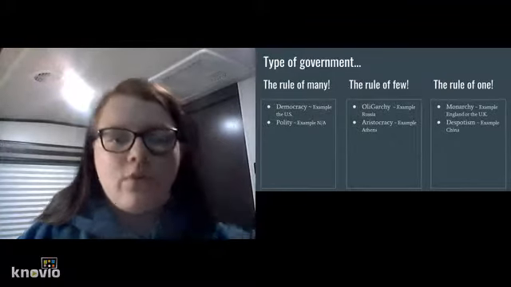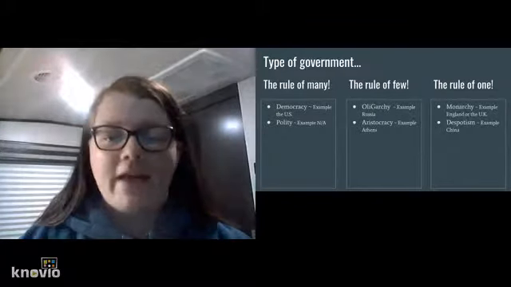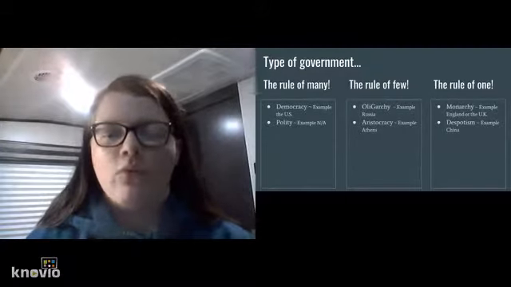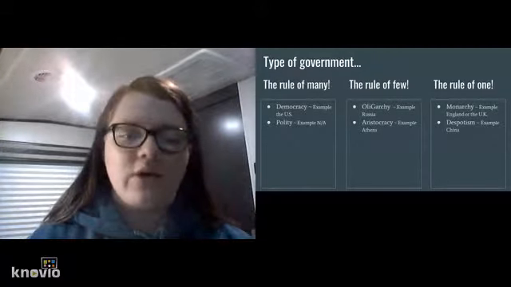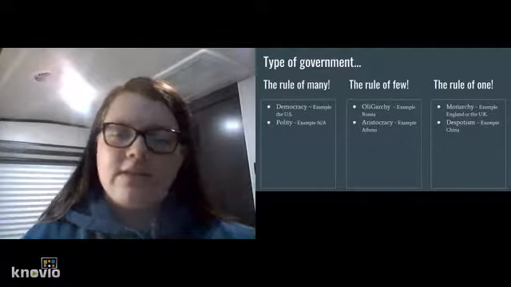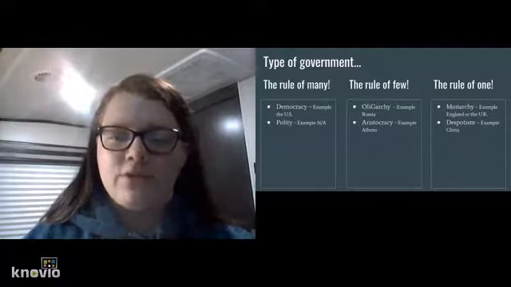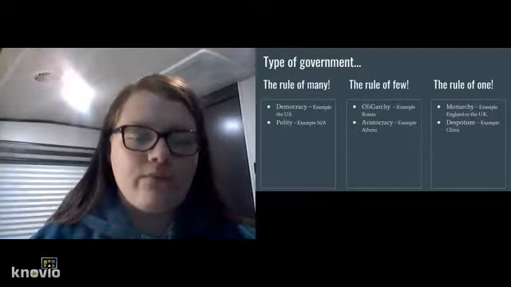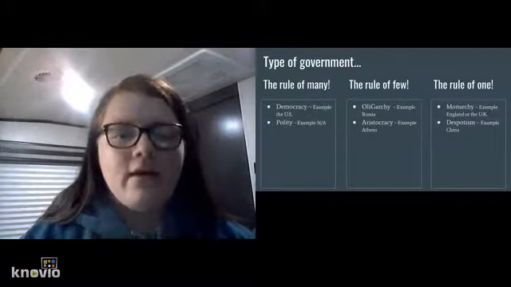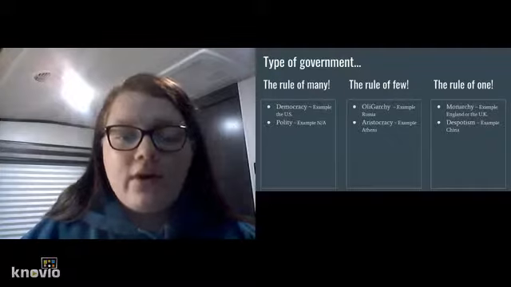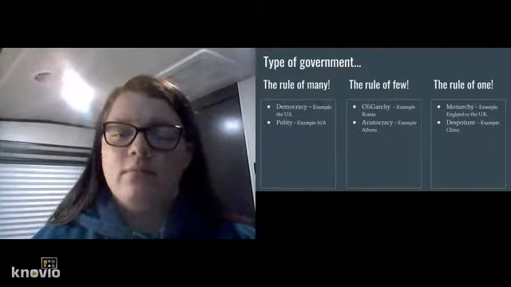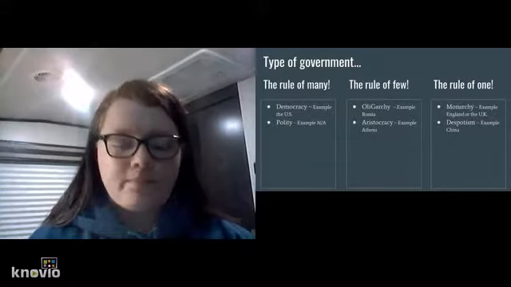So there are 3 different categories of government. There are rule by many, rule by few, and rule by one. What I did was take the topics we discussed on the last slide and divide them into their category. So democracy and polity fall under rule by many. Oligarchy and anarchy fall under rule by few, and monarchy and despotism fall under rule by one.